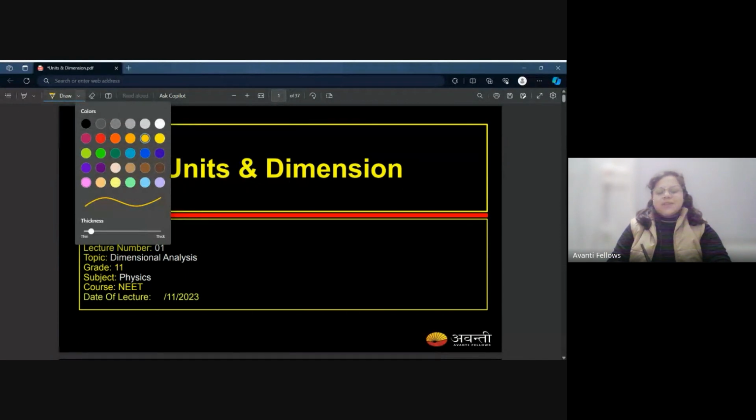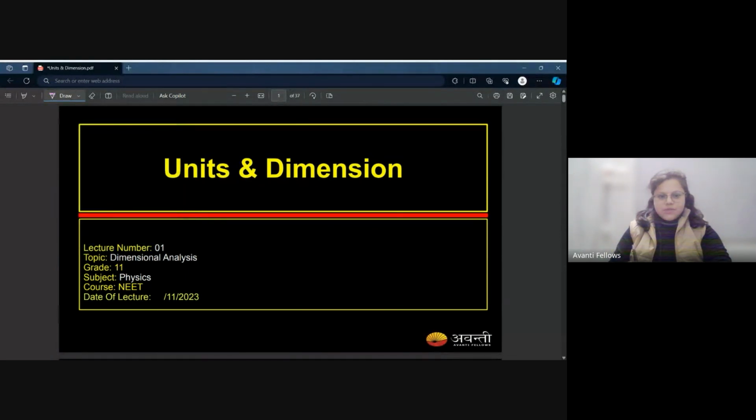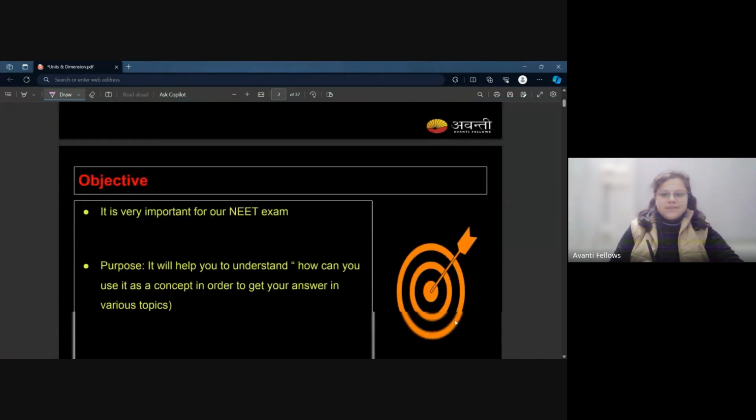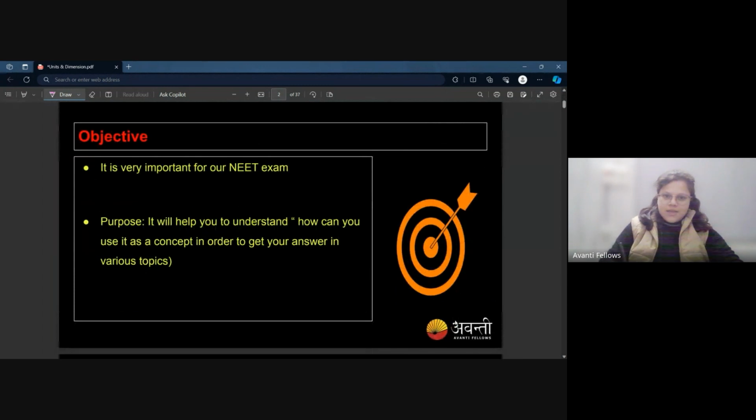So let's start our first chapter, which is units and dimension. Today is 0, 5, and 12. I'm very bad with dates, so please just ignore it. Let's start with the objective slide. As I said, this is very important for our NEET exam, as it holds 8% of the weightage, which is a very huge percentage. You cannot ignore this chapter. Plus, this chapter has multi-dimensional use. Why am I saying multi-dimensional? Because it is not just confined to this chapter only.